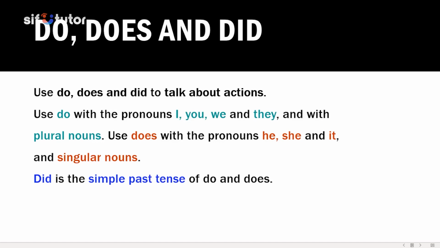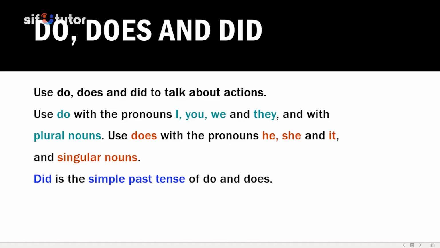So for the next one, does. You use does with the pronouns he, she, or it. So when you're using the pronoun he, you will say he does, or she does, or it does. For example, he does not like to walk far. She does exercises in the morning. It does not recognize its owner. We were talking about a dog because, as you remember, it is only used for non-humans.